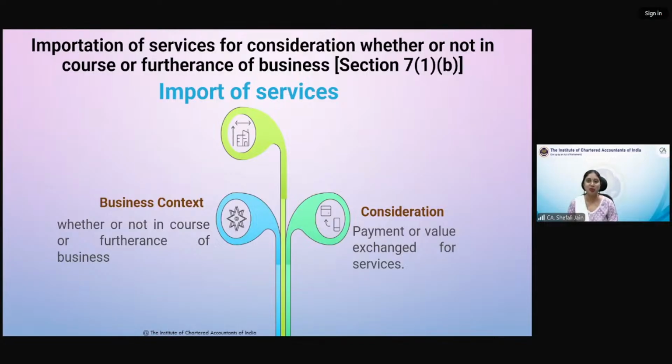supply definition is an inclusive definition. So supply includes all forms of supply. Those 8 illustrative forms we had already done. All forms of supply made by a person, supply of goods or supply of services or both, for a consideration, in course or furtherance of business. That was the first part. So normally what is supply, these 3 conditions should be fulfilled. It should be made by a person. Supply made and agreed to be made also, that is, if you have only made an agreement and have not actually made the supply yet, then also it will be included in the definition of supply. So this is the first part of the definition. Let us say a normal definition of supply, that we have covered.